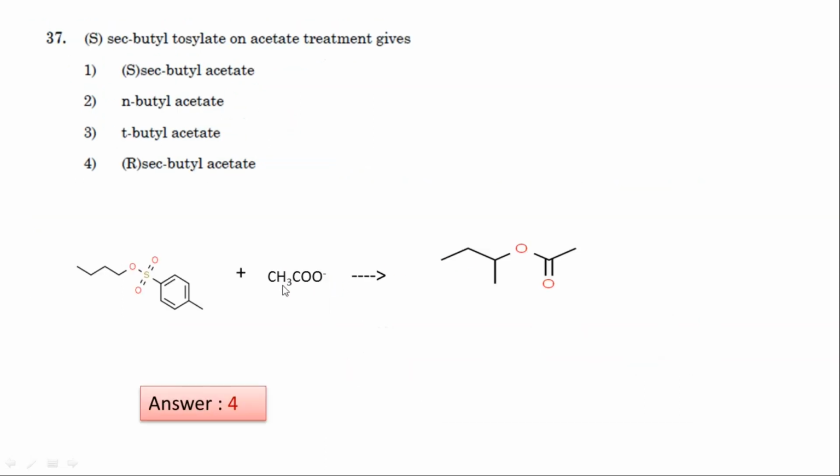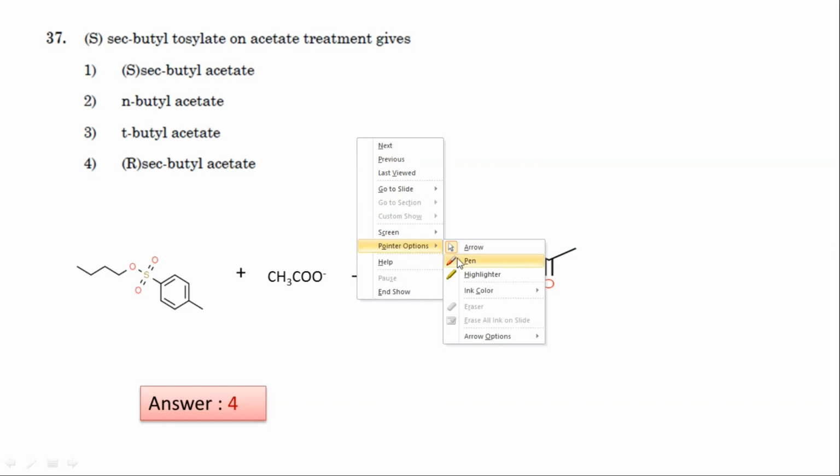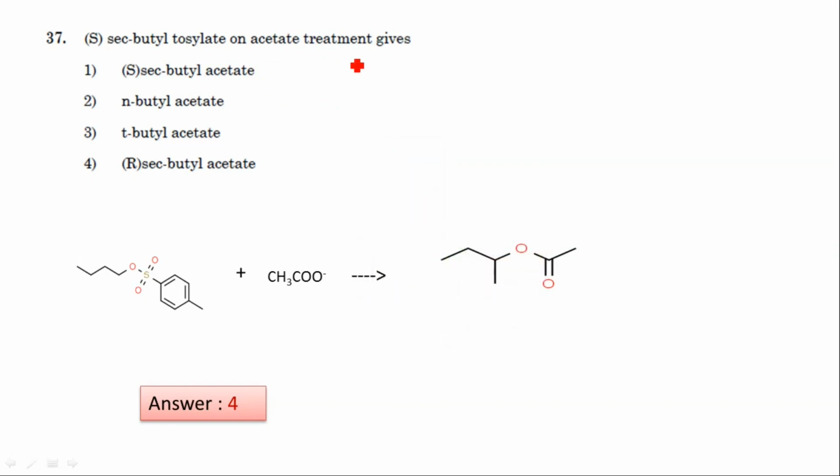Next, 37. Secondary butyl tosylate on treatment with acetate ion gives which one of the following? You take this secondary butyl tosylate, here this is 1, which reacts with acetate ion 2, which gives compound 4, secondary butyl acetate. So option 4 is correct.